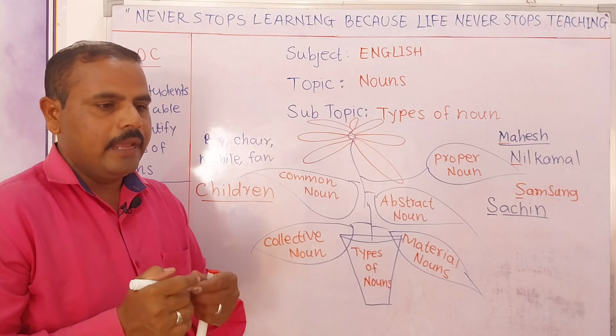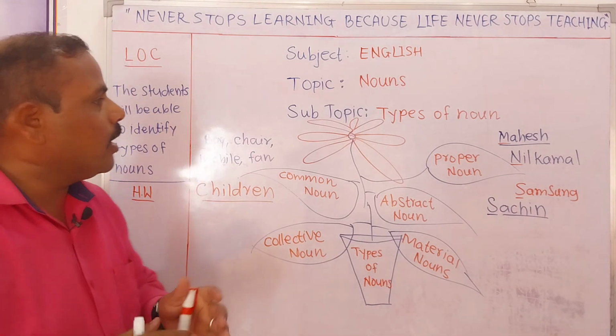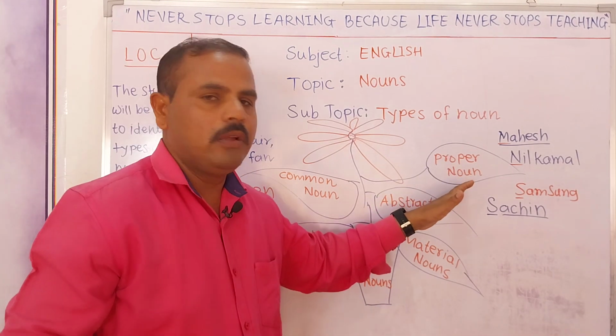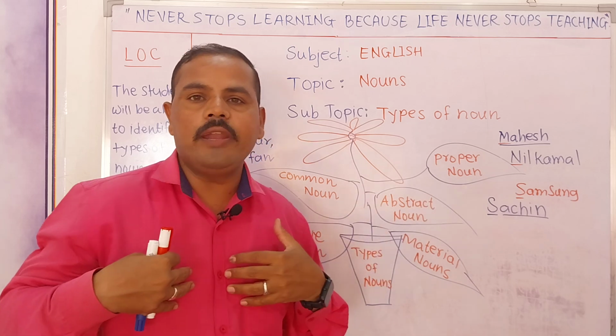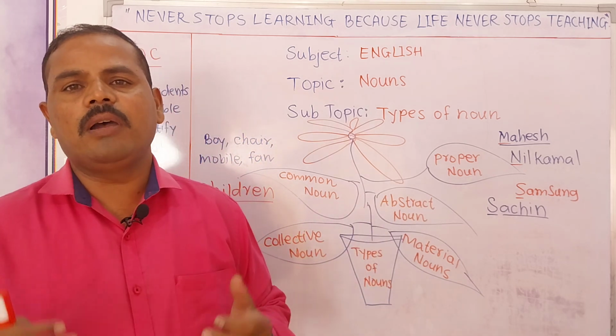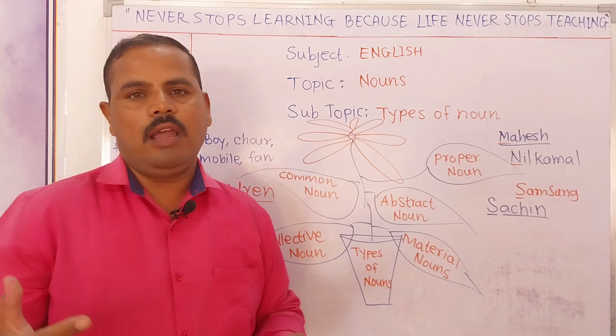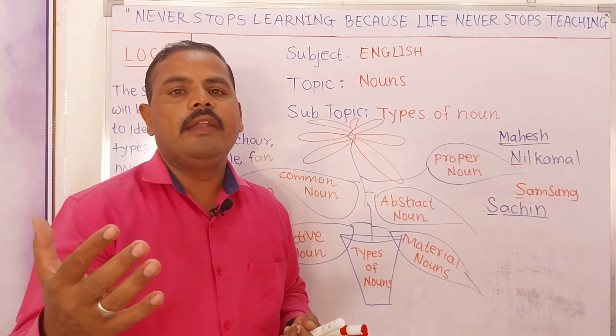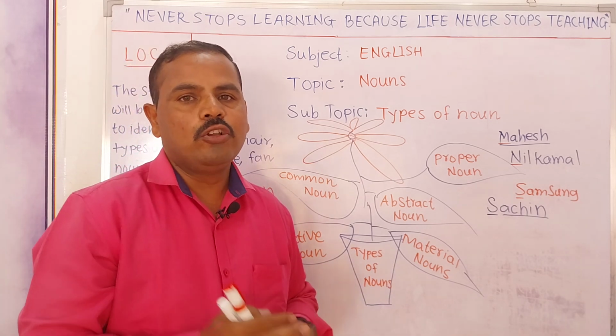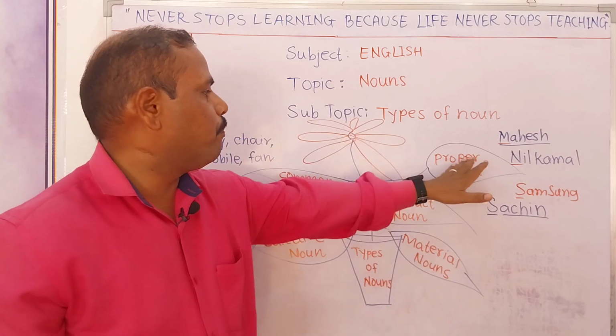So wherever we have to write the names of our friends, our own name, our father's name, our mother's name, names of countries, names of months, names of weeks, right? These are all proper nouns.